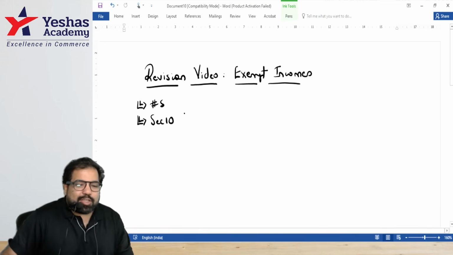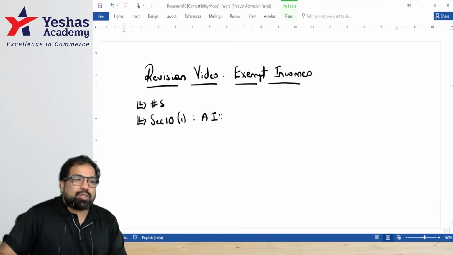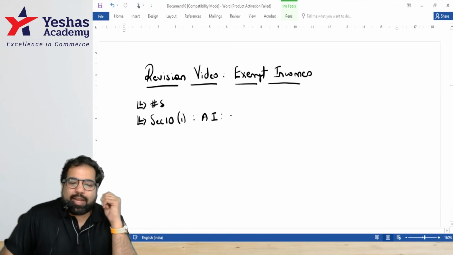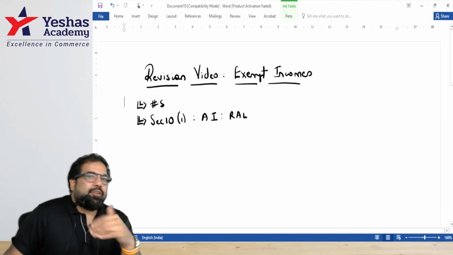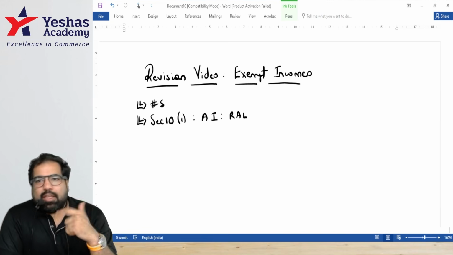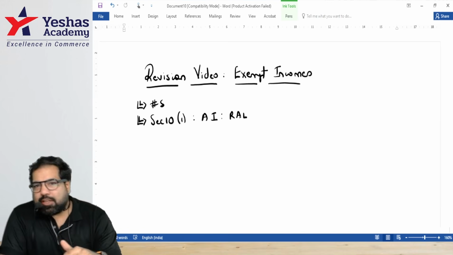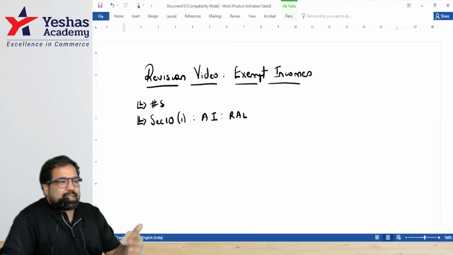Yes. Let's take the first one, guys. The first one is section 10(1), which is which income? Agriculture. Guys, there are two kinds of land. The first land is called rural agricultural land. In a rural area, if you have agricultural land, if you cultivate and sell tomatoes, exempt. If you rent it for which purpose? Agricultural purpose, also exempt. If you have a farm building, even that is exempt.